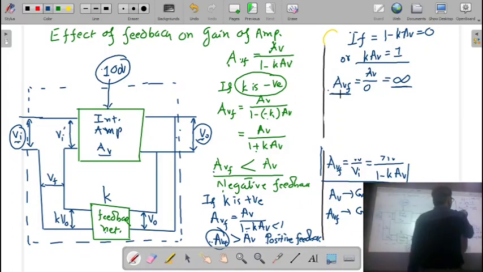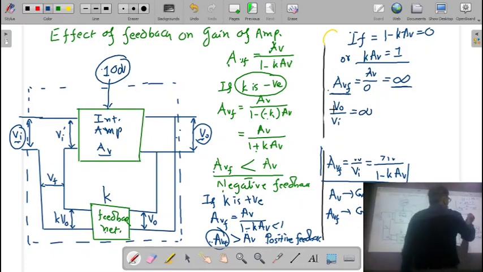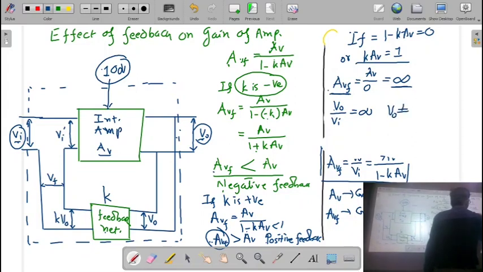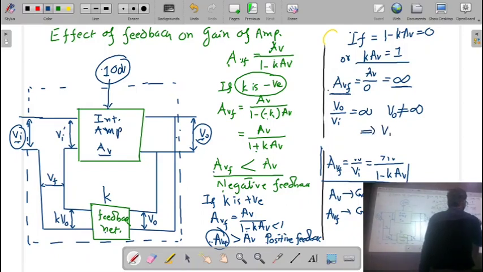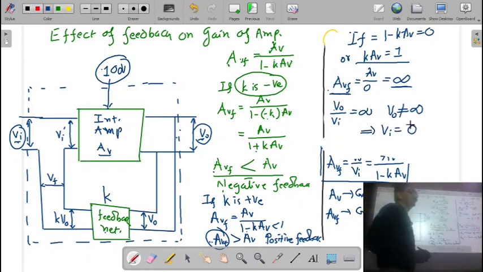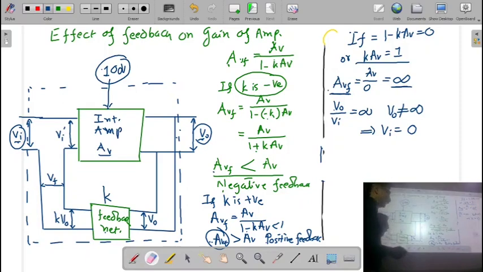So here, AVF is nothing but the ratio of VO by VF, and that is going to be infinite. Now, I already mentioned that the output voltage of the amplifier cannot be infinite. Then what it means? That my input voltage must be 0. It is surprising that there is no input signal and still you have the output signal.